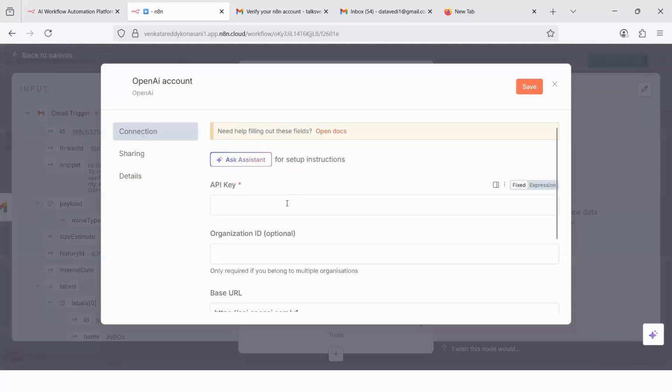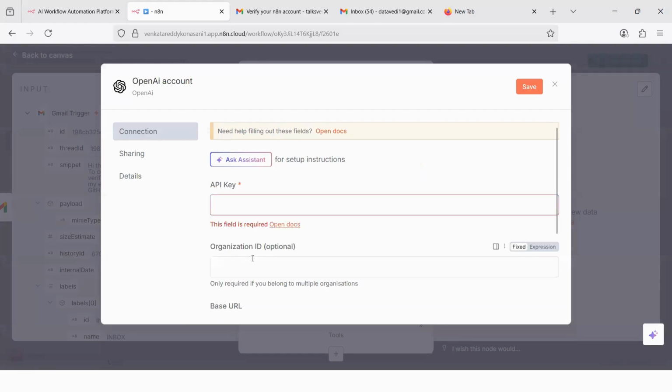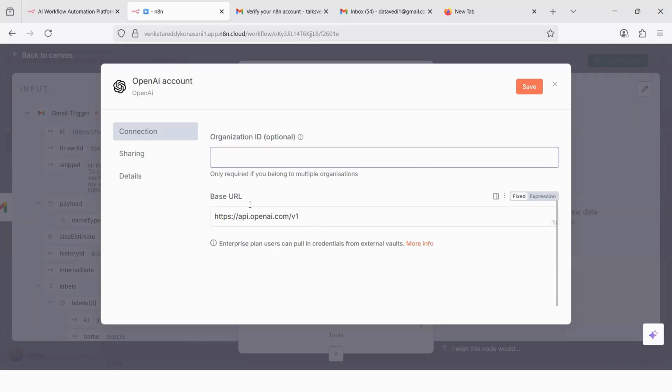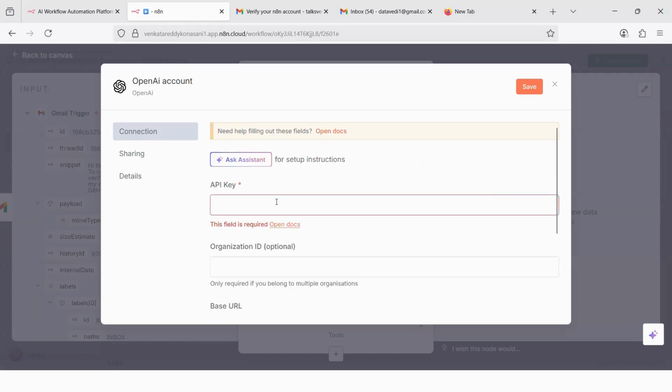Create a new credential: API key, organization ID is optional, base URL you can leave as it is. So you must copy your own API key from your OpenAI. In OpenAI, you must have an API key. If you do not have one, create one. Yes, you have to spend some time and some money on acquiring these API keys from OpenAI, acquiring a paid account in N8N, and acquiring an account in maybe whatever. There are 3, 4 accounts that you have to create. You may have to take their paid version, and it is totally worth it. You must take it.